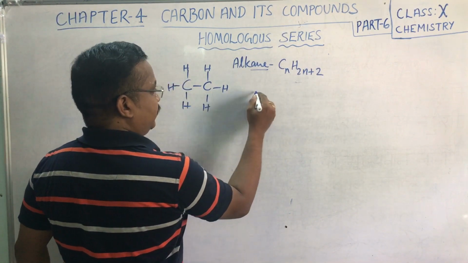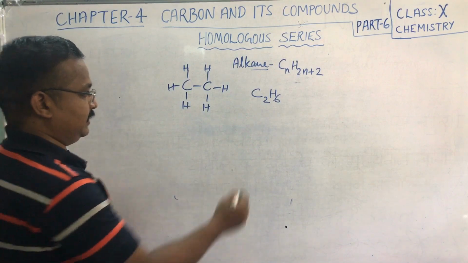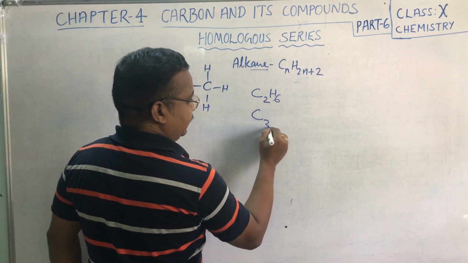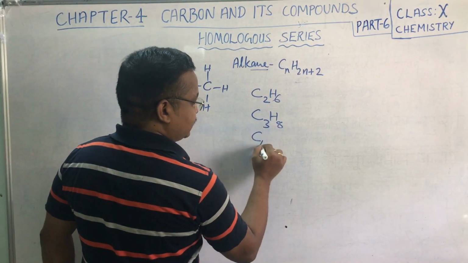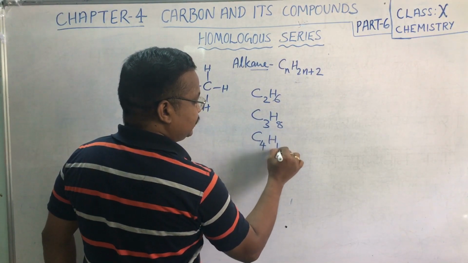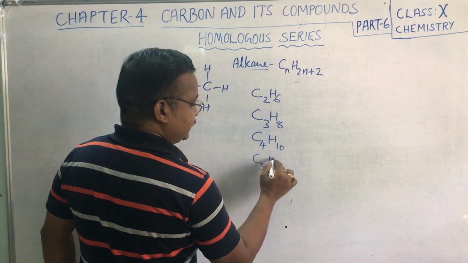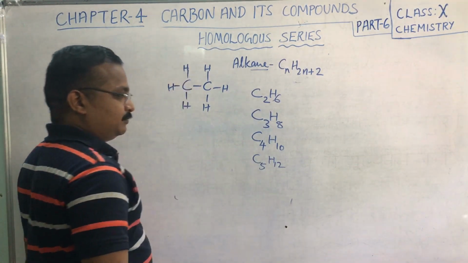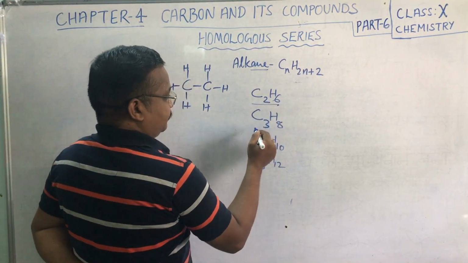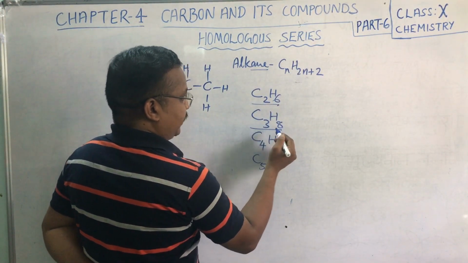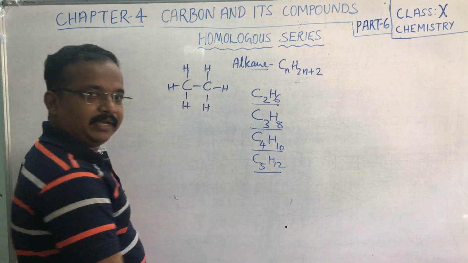So if n is 2, you can say C2H6, next will be C3H8, then C4H10, then C5H12. This is ethane, then propane, butane, then pentane.